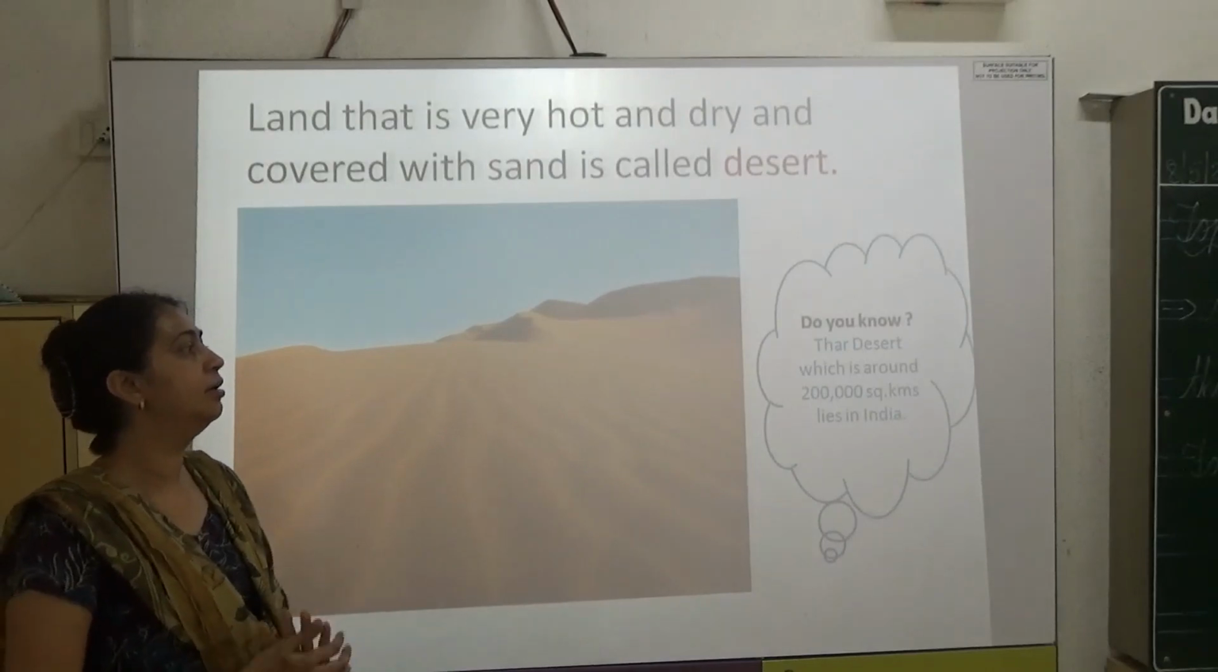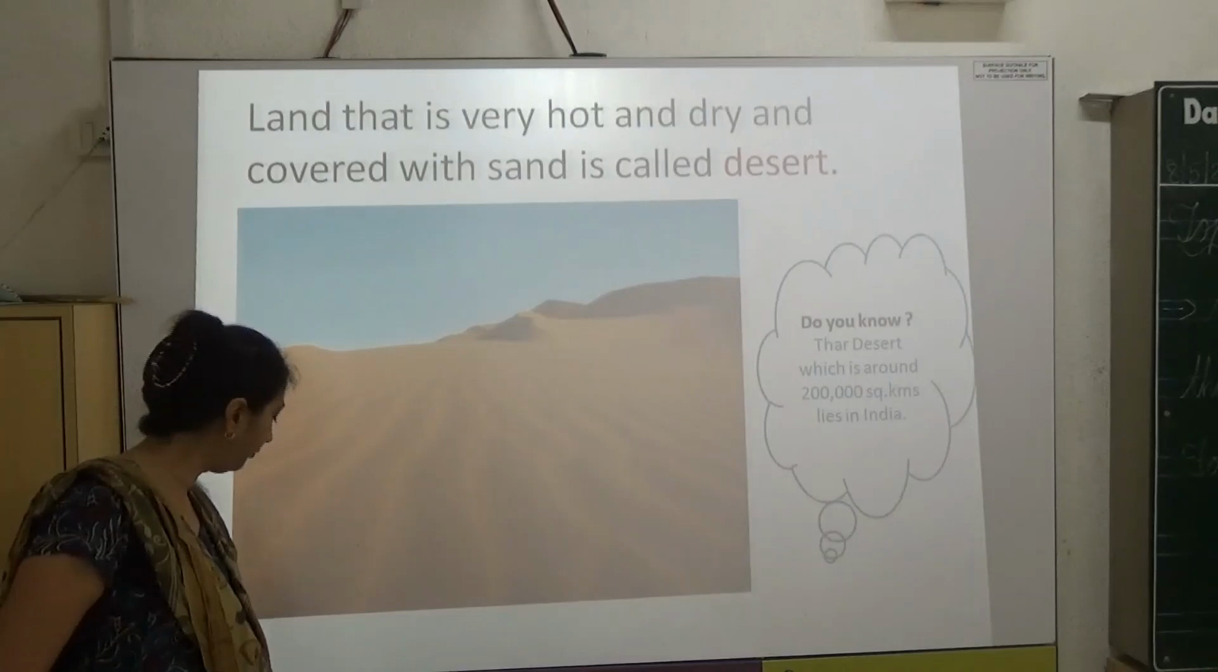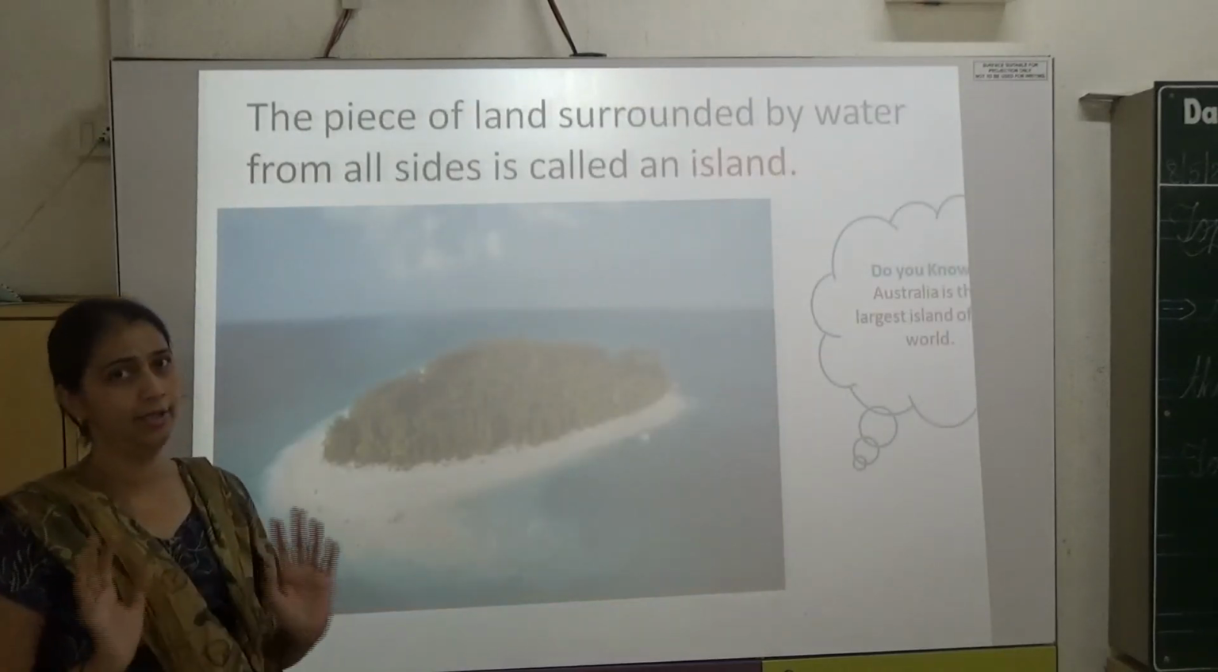Thar desert is the biggest one in the area in India. The next one is island.